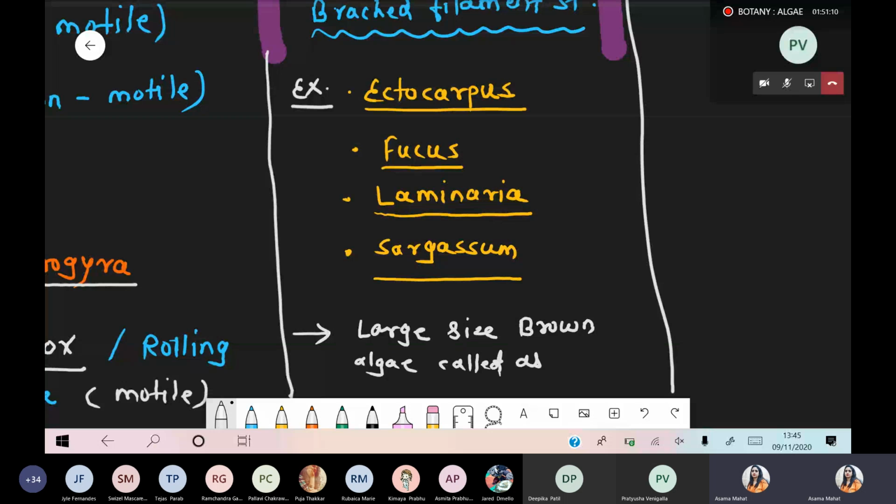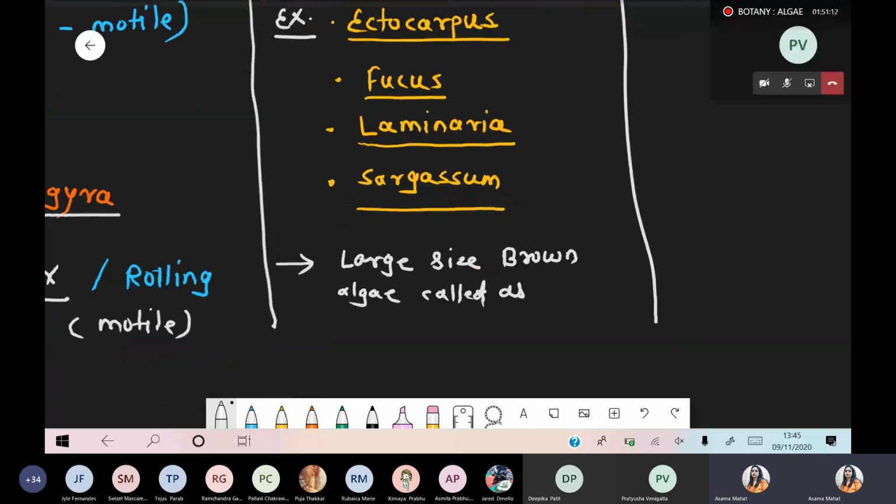Anyone, can you tell me the common name? Brown algae, these are of large size. Yes, Ramchandra, very good, beta. These are called the kelps.